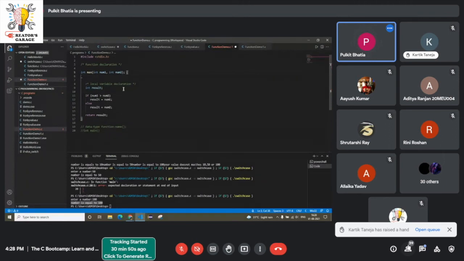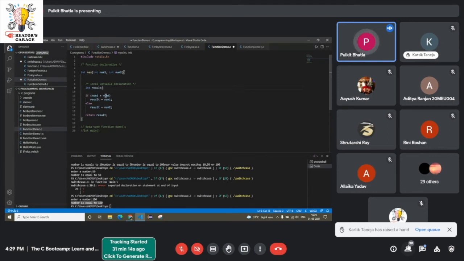Now, this is a pretty basic logic to find the maximum of two numbers. In case of int max, I just wrote this function. I wrote a local variable result, and then I wrote if else statements.